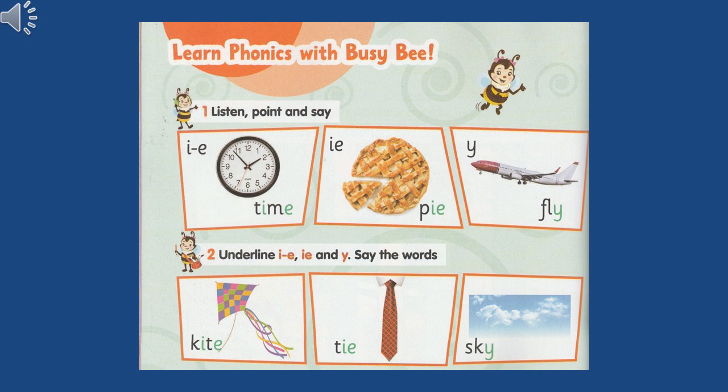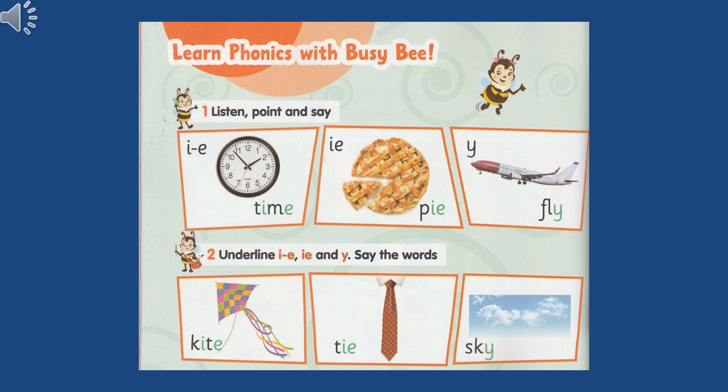So, let's do exercise number 1. Listen, point, and say. Time. Repeat it with me. Time. So, what are the letters that give me the sound of I? The I and E. Do you remember the magic E? It's I, then consonant, then E. As here we have time.